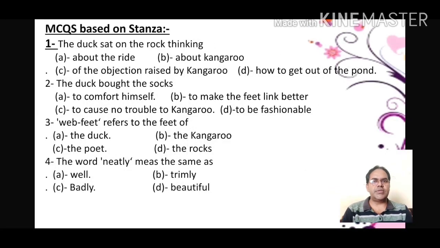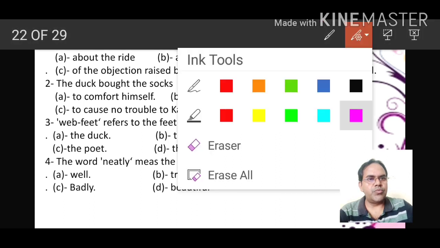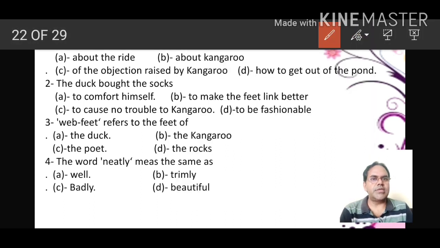Now the questions based on this stanza. Question number 1: the duck sat on the rock thinking. A, about the right; B, about the kangaroo; C, of the objection raised by the kangaroo; D, how to get out of the pond. Which one is it? It is of the objection raised by the kangaroo. That is option C.